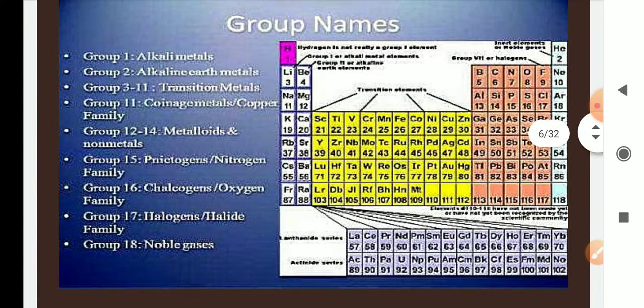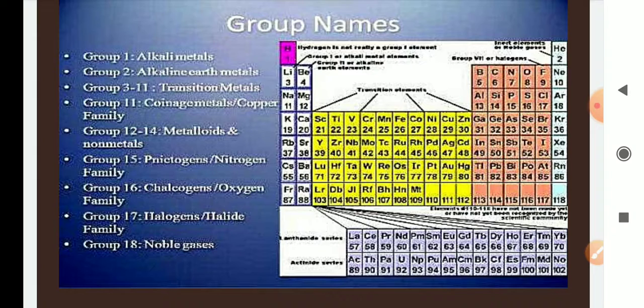Here also it is written: group 1 alkali metals, group 2 alkaline earth metals, group 3 to 11 transition metals, group 12 to 14 metalloids, which are orange in color. These are metalloids and non-metals.